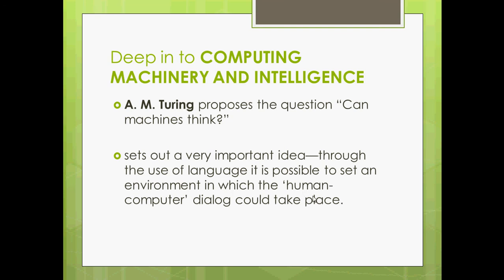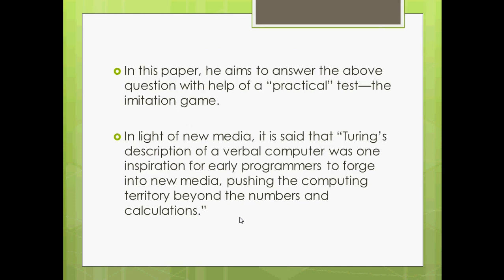Now here, I studied the paper Computing Machinery and Intelligence deeply, and here is some basic idea of that paper. At the start of the paper, the question is: can machines think? This is the question proposed by Alan Turing at the starting of the paper. And now he sets out a very important idea. Through the use of language, it's possible to set up an environment in which human-computer dialogue could take place. And he continued with many arguments up to the end of the paper.